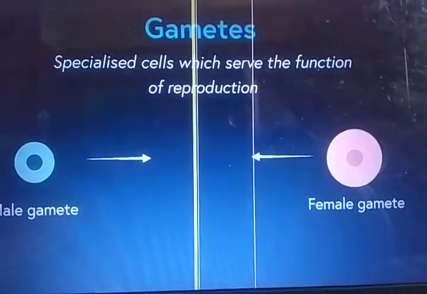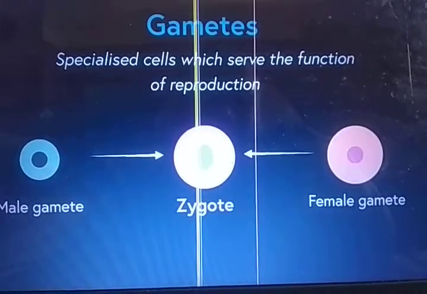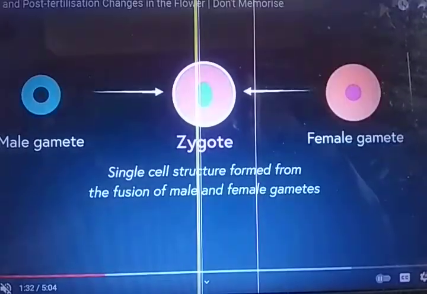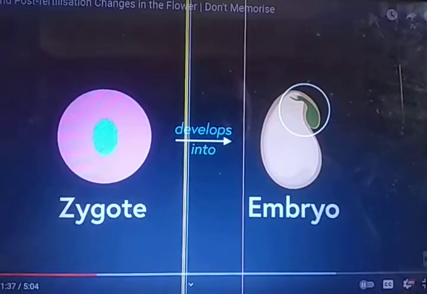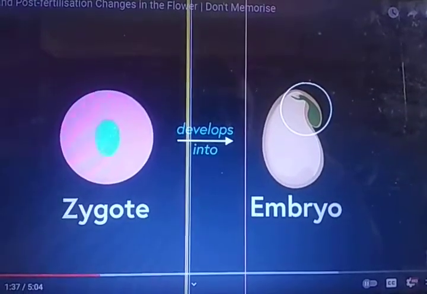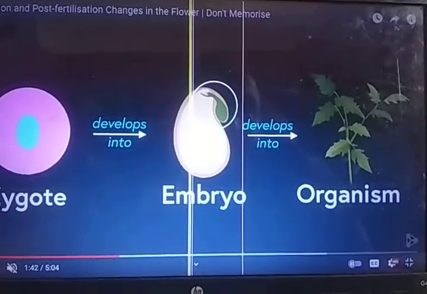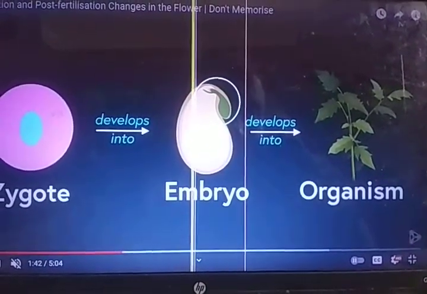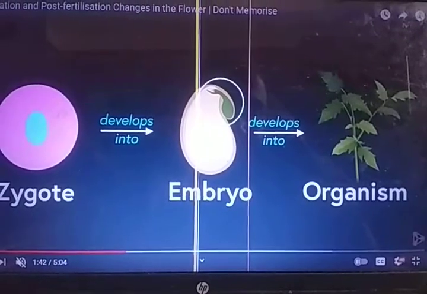The male gametes and female gametes fuse together, and this is the zygote. What is a zygote? It's a cell structure formed from the fusion of male and female gametes. This zygote develops into an embryo, and this embryo develops into an organism like plants, including animals.